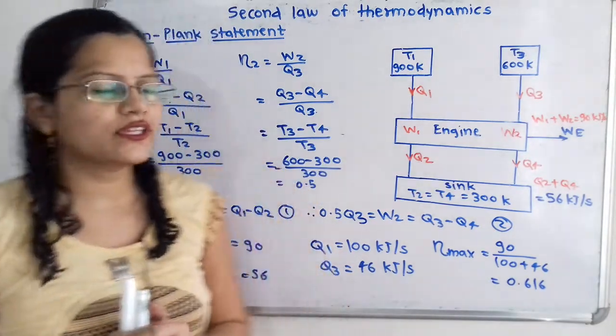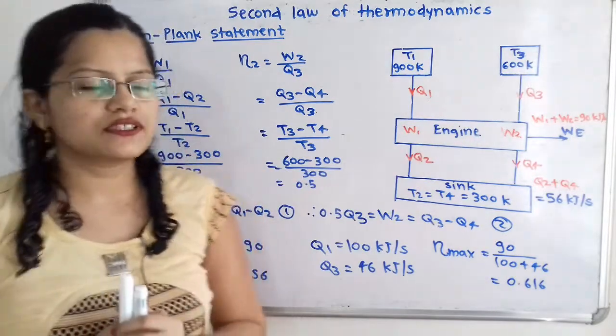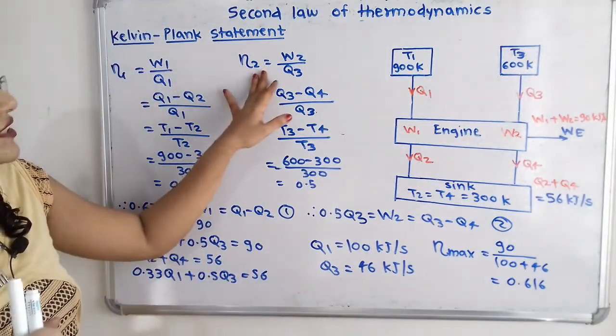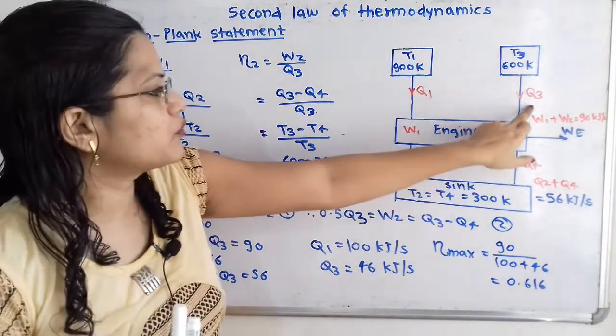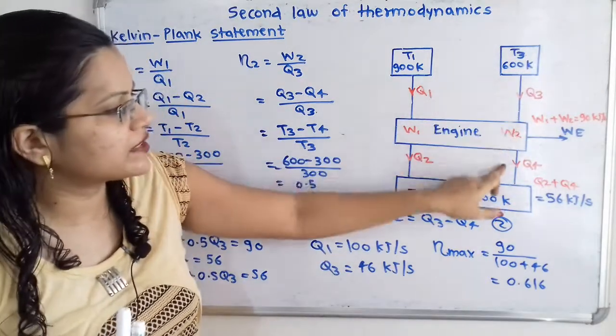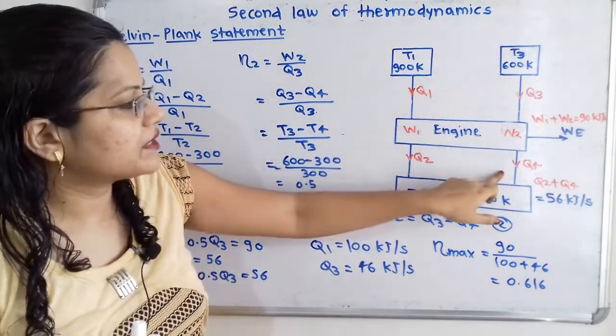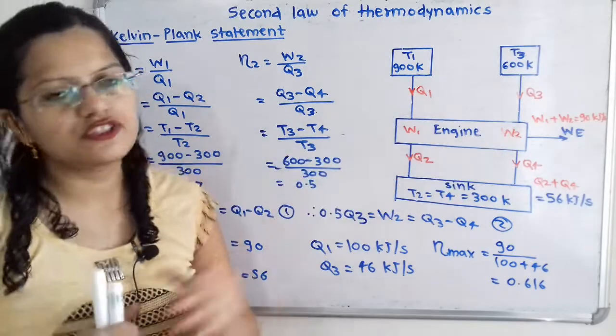Now we will move to the second higher temperature reservoir. So here the efficiency eta2 is equal to W2 by Q3. So what is this W2? Here it is the difference between the heat energies, that is Q3 minus Q4.